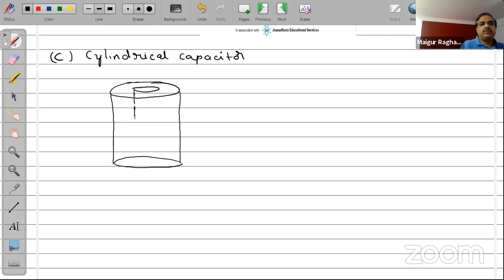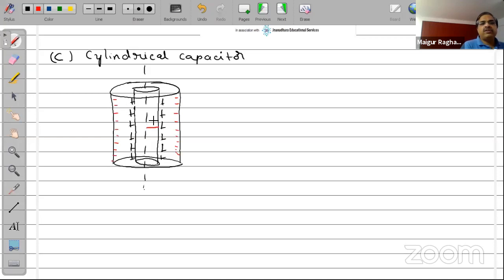In this way, the inner cylinder is given a charge Q, as a result of which there will be a minus charge induced on the inner surface of the outer cylinder.